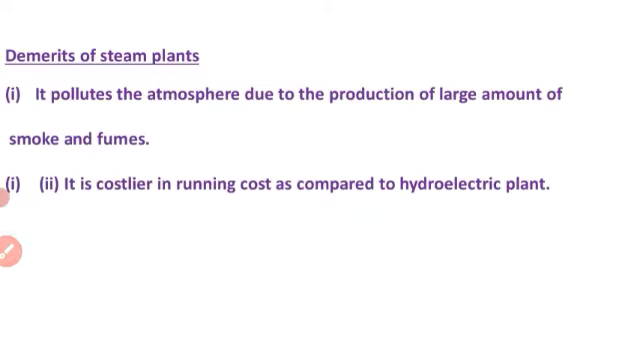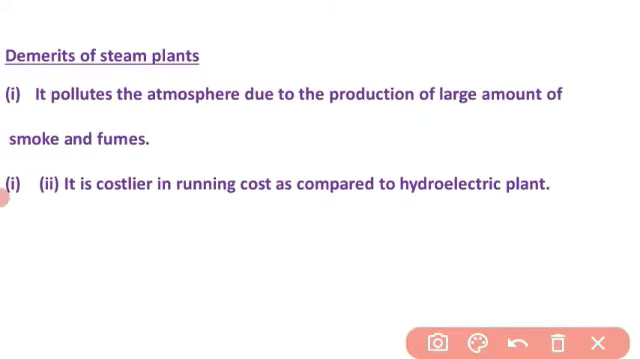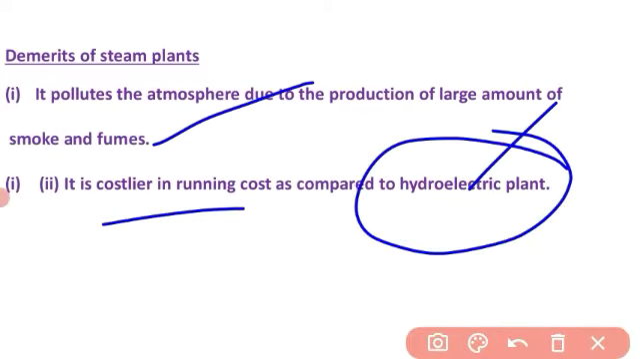Demerits of steam plants: it pollutes the atmosphere due to the production of a large amount of smoke and fumes. It is costlier in running cost as compared to the hydroelectric plant. In a thermal plant the fuel used is coal, whereas in a hydroelectric power plant water is used to generate mechanical power. So the thermal power plant is costlier as compared to the hydroelectric power plant.